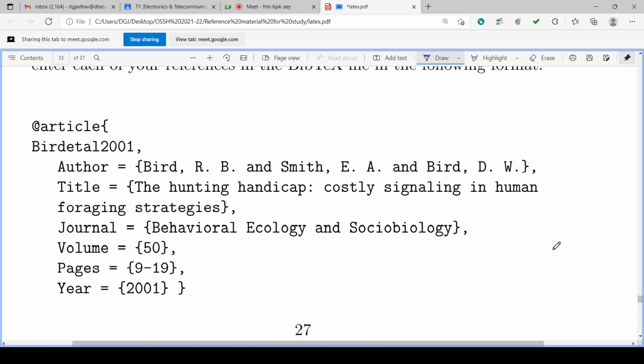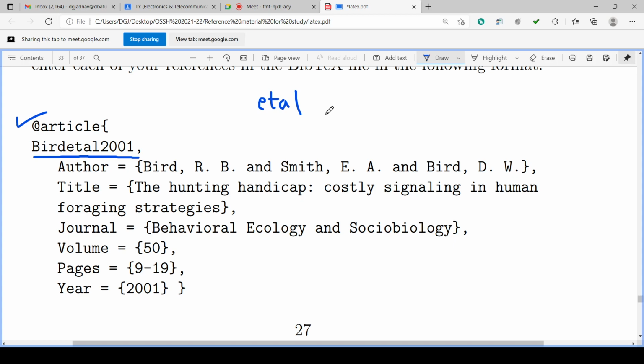So this is the @article, suppose the name of the article, curly bracket. This is the Bird et al. 2001. Bird et al. Et al. is actually et al., like this.